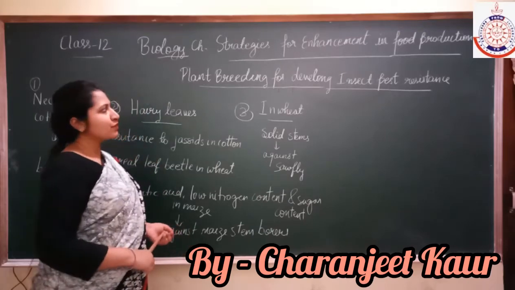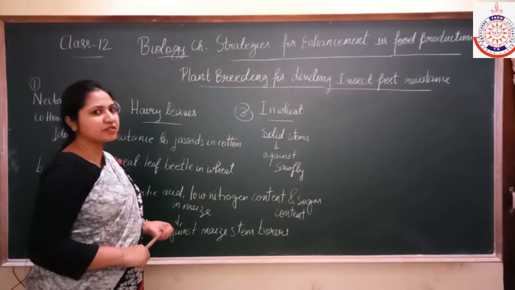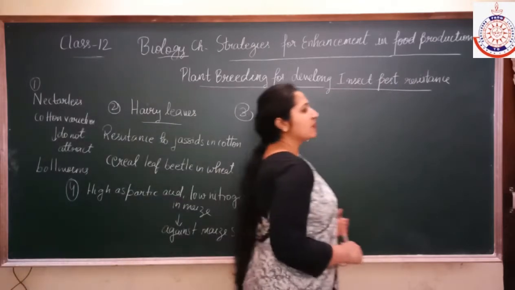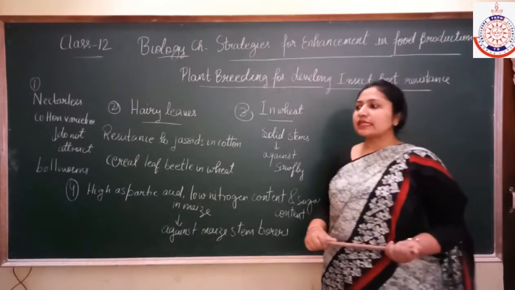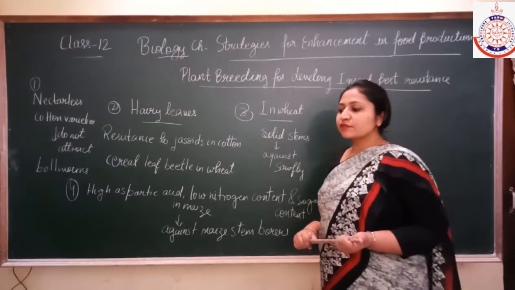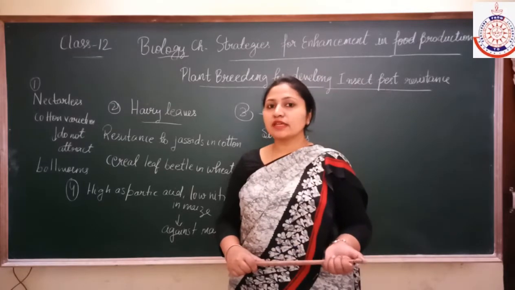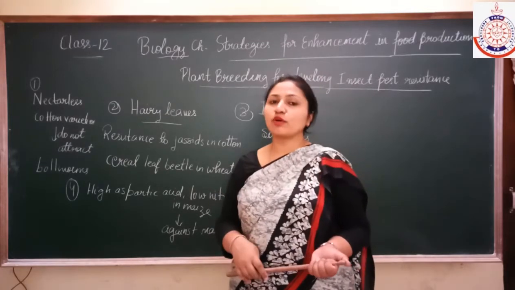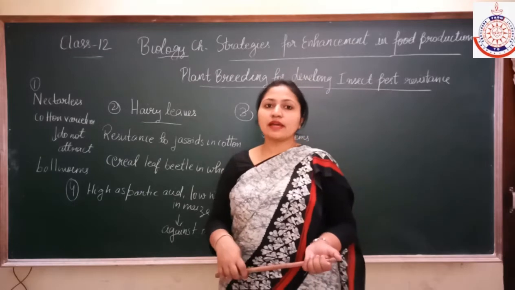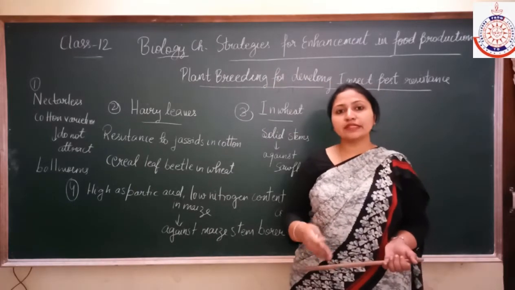Now students, next we will discuss plant breeding for developing insect pest resistant varieties. So what does insect pest resistance mean here? It means that if plants have genes which can fight against, which means protect them from, insects or pests, they are known as insect pest resistant varieties.